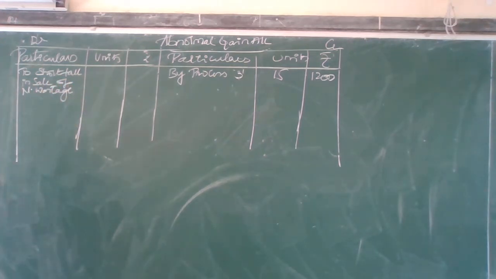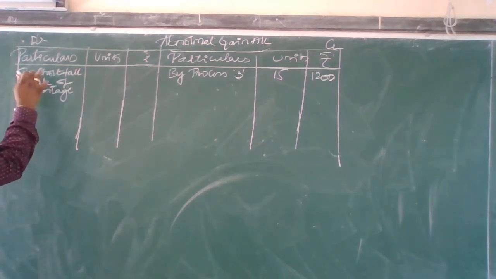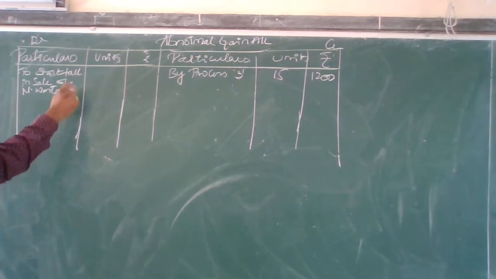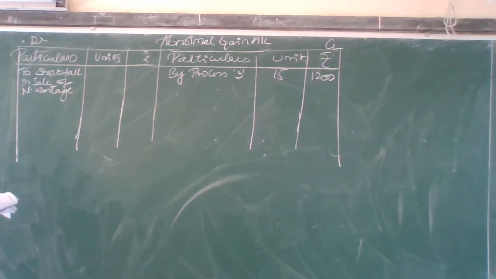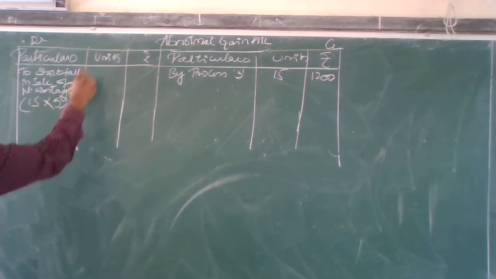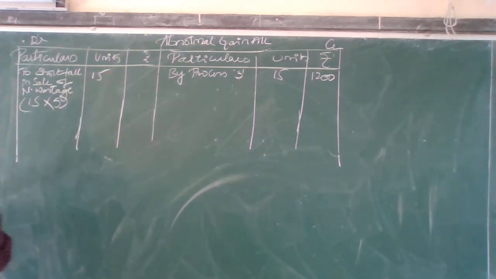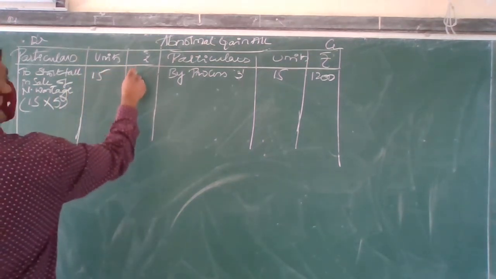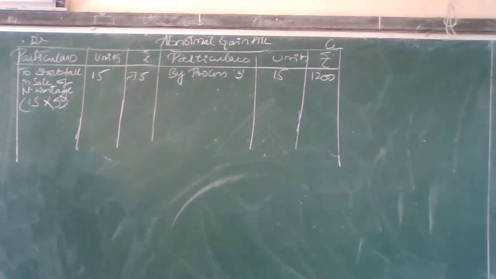Or else you can tell it as normal wastage, the shortfall in sale of normal wastage. How much is the loss? 15 units. At how many rupees do we sell the wastage? We have given it in the column. 15 into 5, how much are we going to get? 75. So which side do I have more?